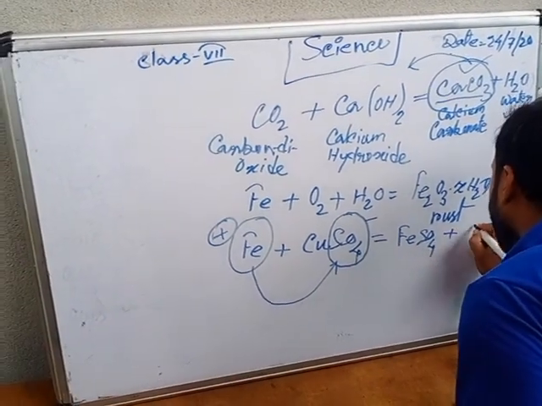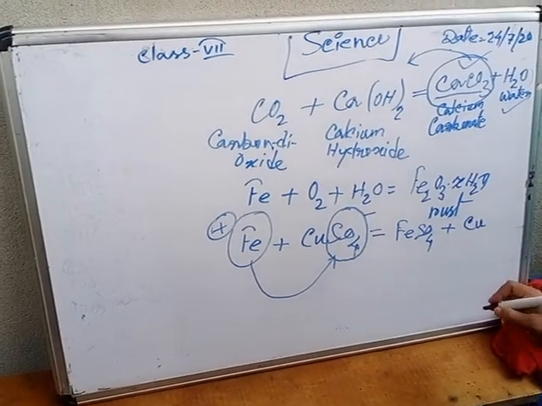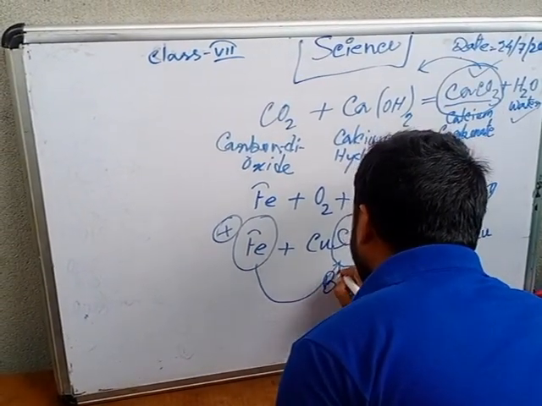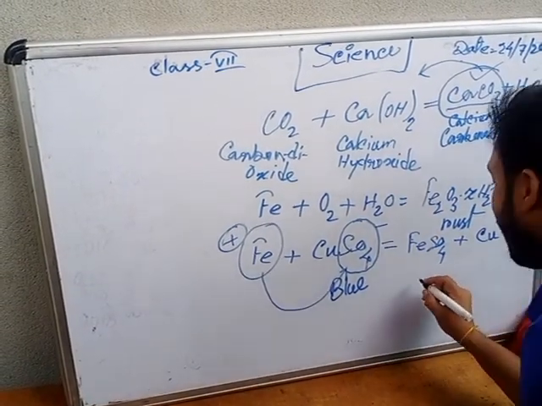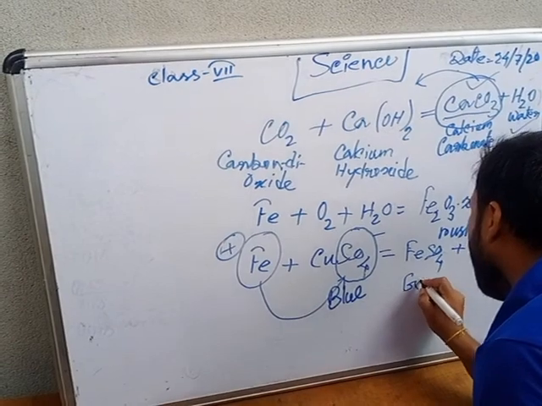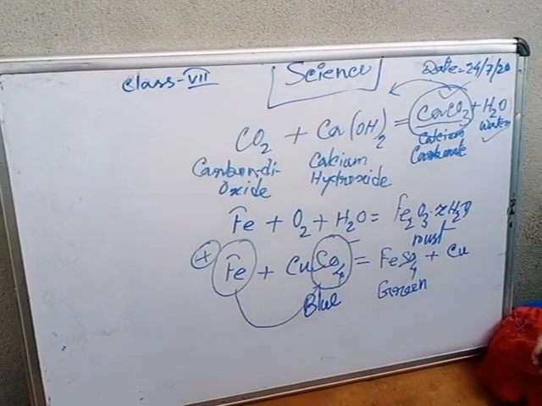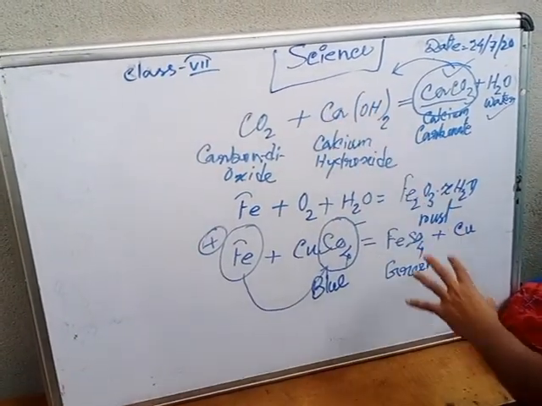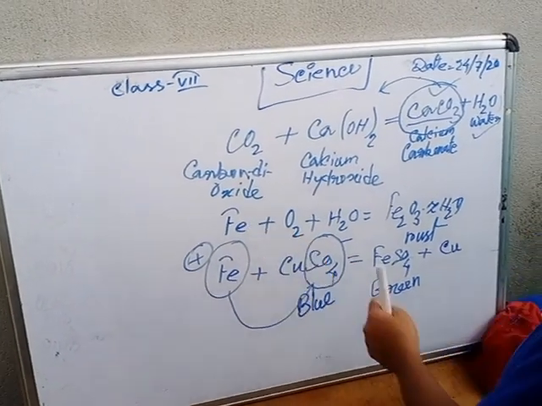Then copper will go out alone. Okay, copper sulfate is blue in color. When it is changed chemically, at that time it will be green. Okay, so these are the chemical reactions. By these chemical reactions, we would like to show you the chemical changes.